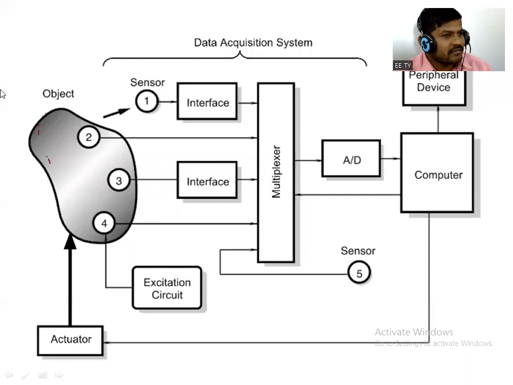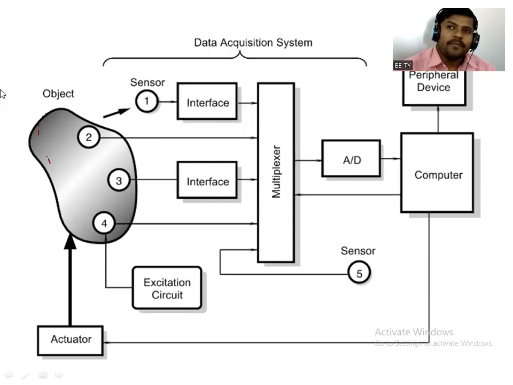Do you know that an object is nothing but any kind of material, solid state, liquid state, gas state, or it may be a human, or a car, or any kind of material. It is nothing but an object. So we can call it a stimulus also, that means stimuli. See, 1 is nothing but non-contact type. 2, 3 and 4 are on that object, or it may be in that object.